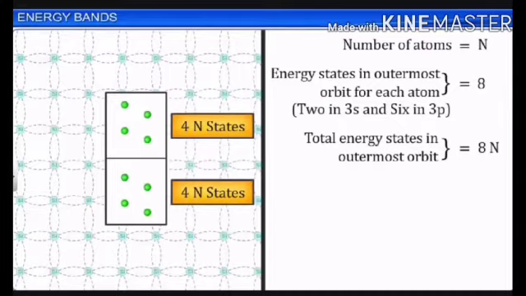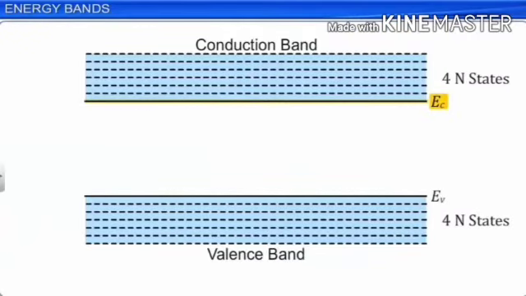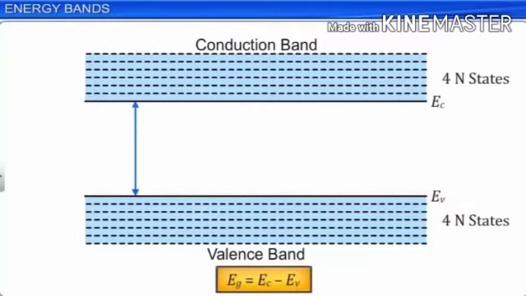And the group of energy levels occupied by free electrons, which help in the conduction, is called the conduction band. The upper level has the electrons which help in the conductivity, therefore they are free to move. This band is called the conduction band. Okay, let EC denote the lowest energy level of the conduction band and EV denote the highest energy level of the valence band. The difference between EC and EV is the energy band gap denoted by EG.